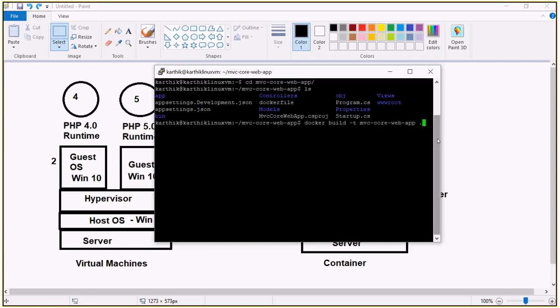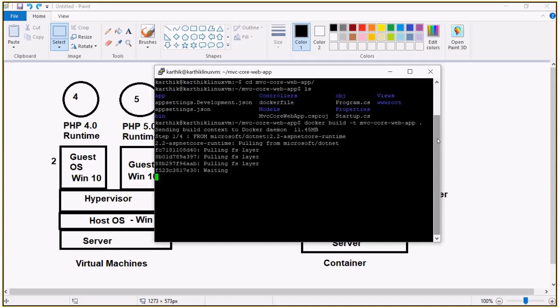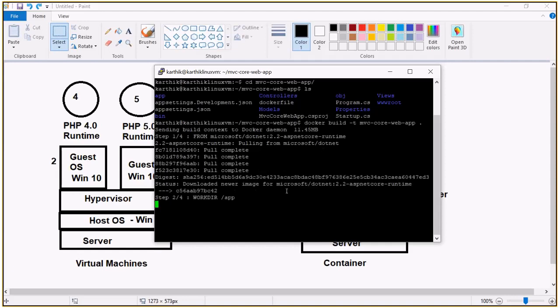So when I do that, look at this. The steps are happening. First it is pulling from Docker, Microsoft .NET, it has pulled that one, first step is completed. It is just 62.14 MB. After that, it's changing the working directory to the app folder. After changing that, it is supposed to copy that stuff, then make that entry point. So status, you can see that, yeah, copy the app folder, done, entry point, done.